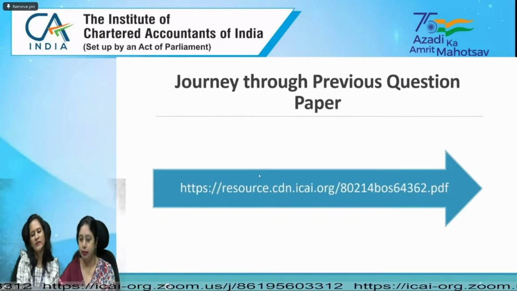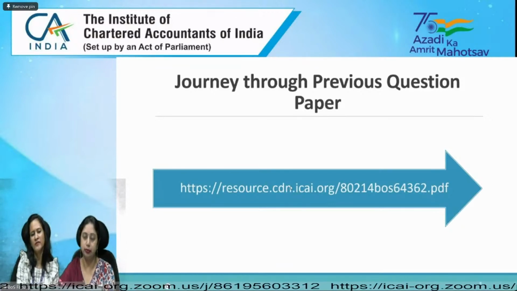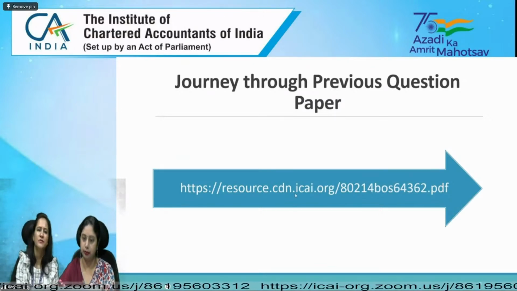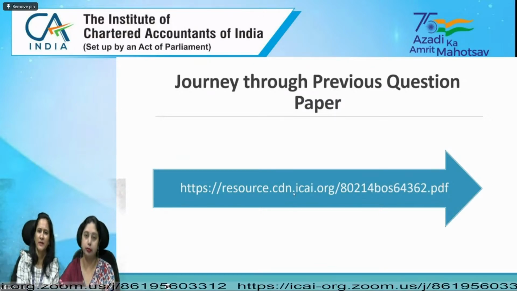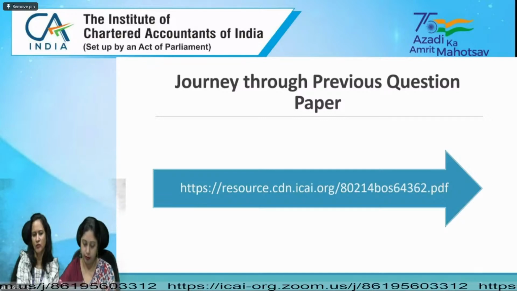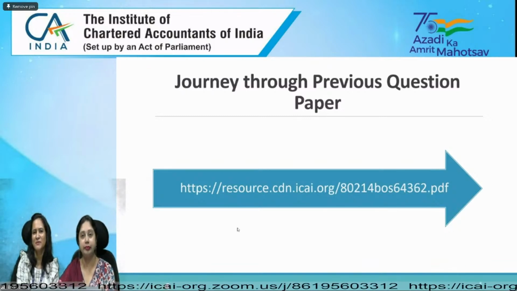We have given the link for the previous question paper. You can refer to the same. The previous question paper has been hosted on the ICAI website at the BoS knowledge portal, under previous question papers. You can refer to it just to have a brief idea of how the paper looks, and whether whatever we are telling you matches the question paper criteria or not.